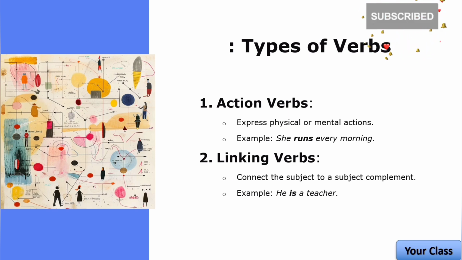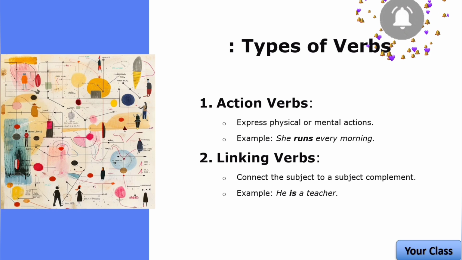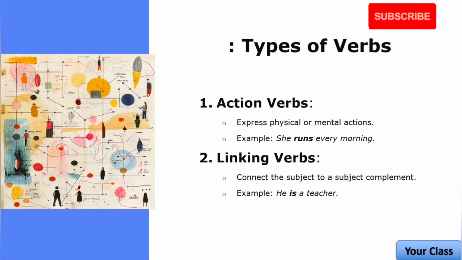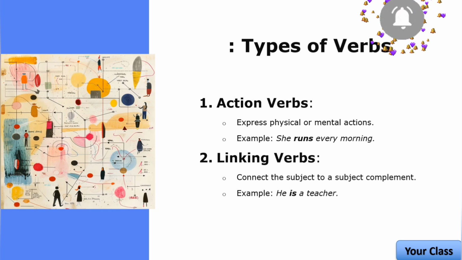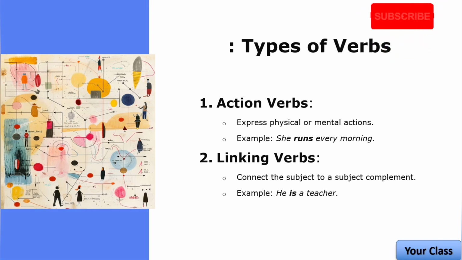Now come to mental action. These actions involve thinking, feeling, or perceiving something. Examples include verbs like think, believe, remember, and dream. For example, he thinks about the problem. In this case, thinks represents a mental action.